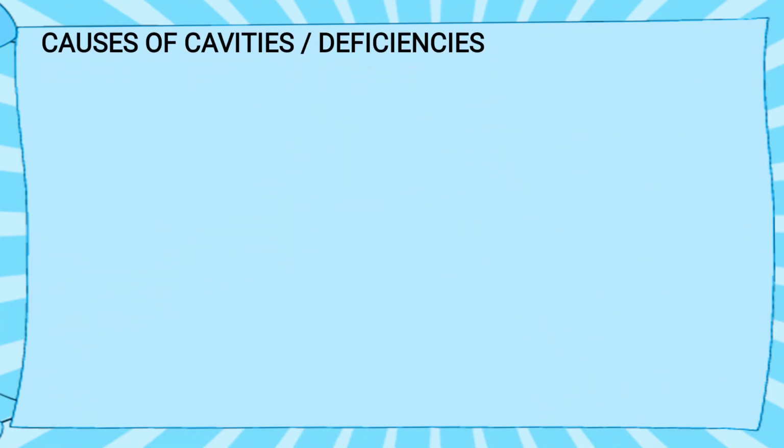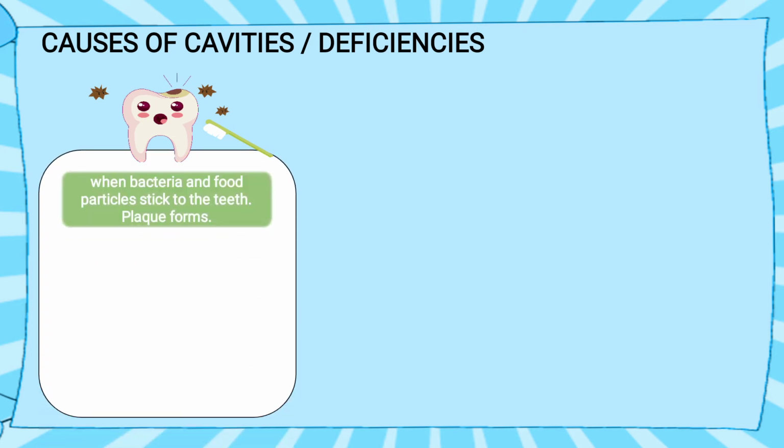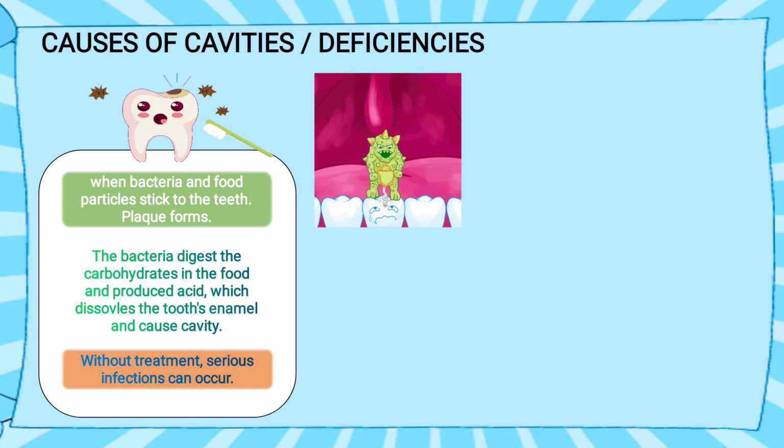Next is the causes of cavities and deficiencies. When bacteria and food particles stick to teeth, plaque forms. That yellow part we saw in the last slide is what forms. The bacteria digest the carbohydrate food and produce acid, as I have explained before, which acts on the food left over the teeth, and the acid will destroy our tooth enamel. Without treatment, serious infection can occur. Now you see the bacteria is making a hole in the teeth and the teeth is crying. Now that cavity will be there.